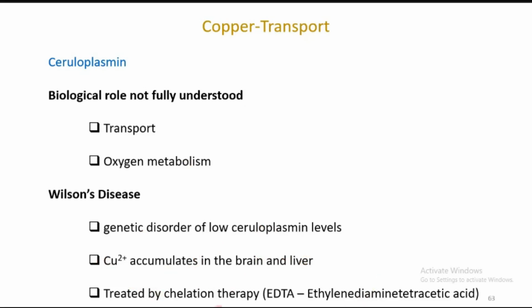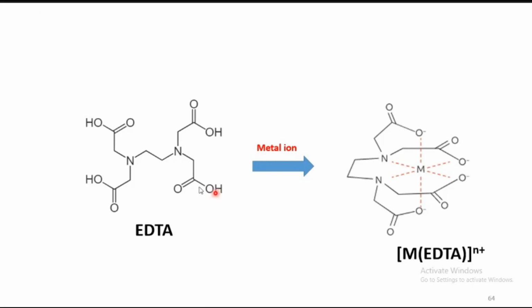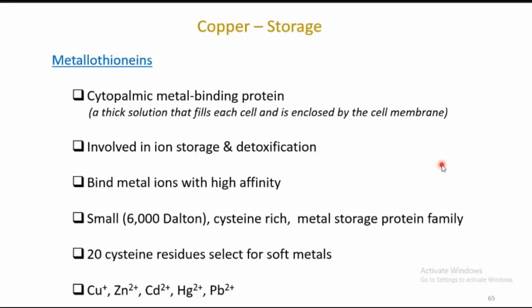EDTA is a chelating agent which can bind with metal ions and form a stable complex. That will be soluble and leach out through the body fluids upon excretion. This is just for curiosity. This is the structure of ethylenediaminetetraacetic acid, and this is the coordination mode. It will bond to approximately any metal ion present in the biological system. So again, another one is metallothionein.